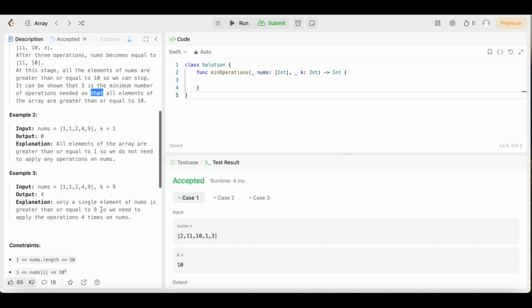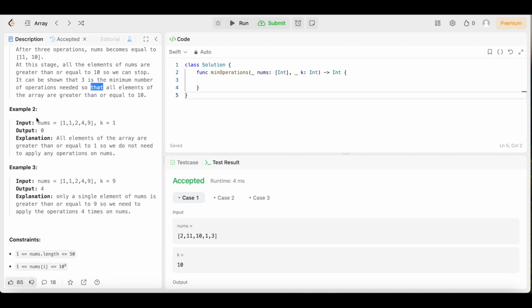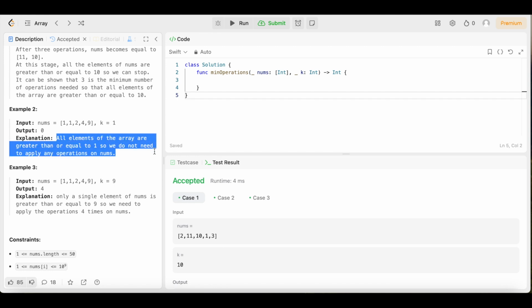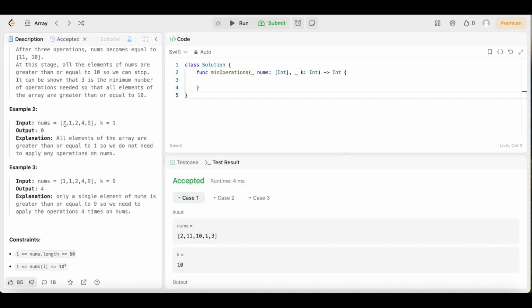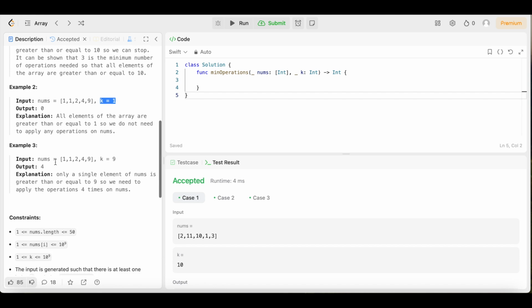Let's look at example 2 so we can really bring this home, make it make sense for everybody. So we have input nums 1, 1, 2, 4, 9. This time k equals 1, and the output is 0 because all elements of the array are greater than or equal to 1. So we do not need to apply any operations to nums. Since all of these are already greater than or equal to k, we don't have to remove anything, because we just want to remove the ones that are less than k.